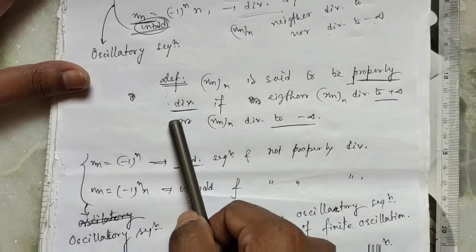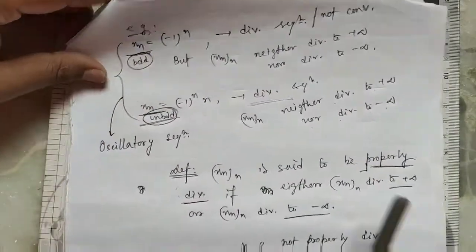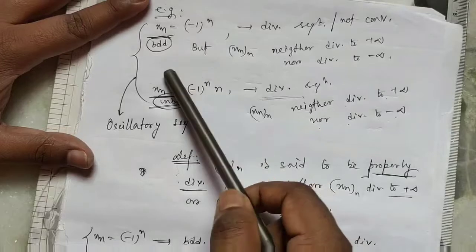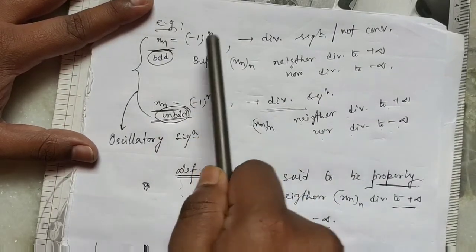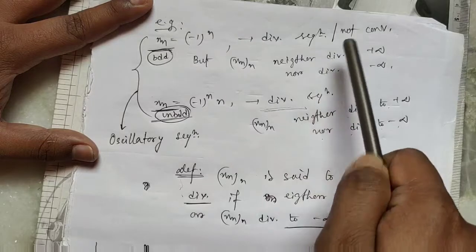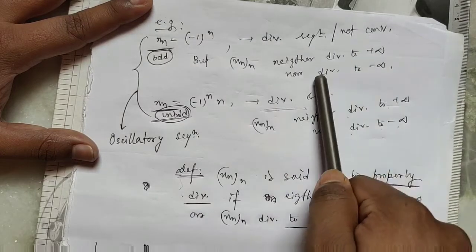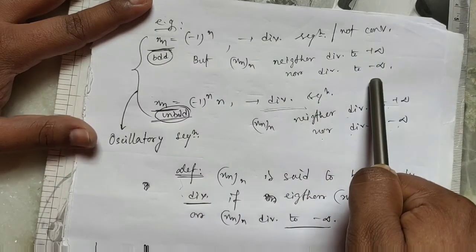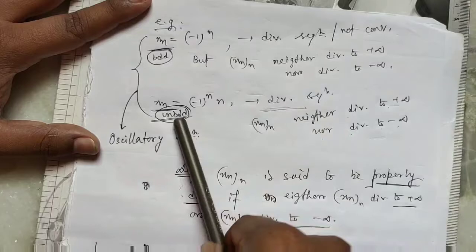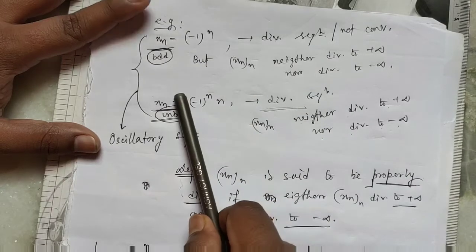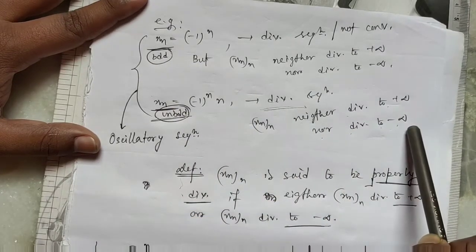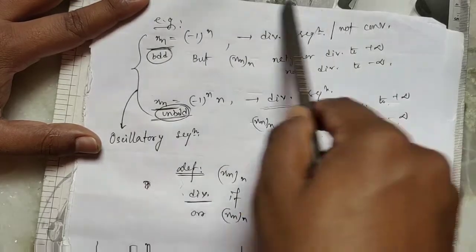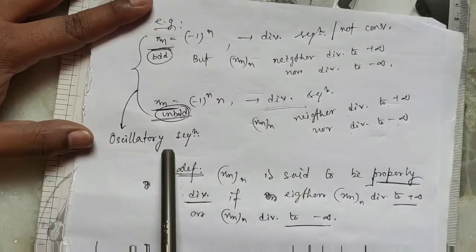And there is another kind of divergence. For example, (minus 1) to the power n is divergent but neither diverges to plus infinity nor to minus infinity. This type of sequence is called an oscillatory sequence.